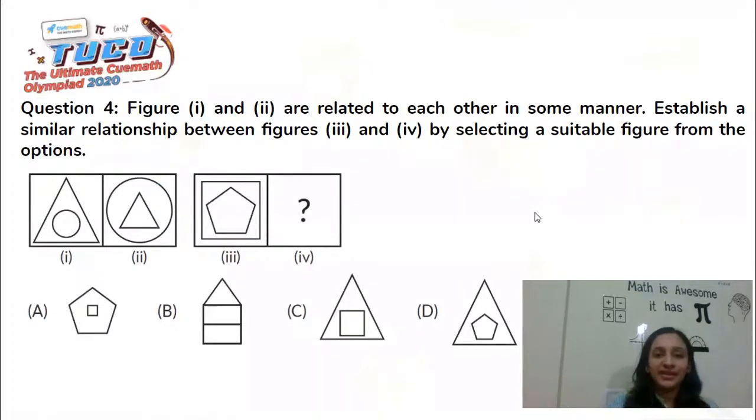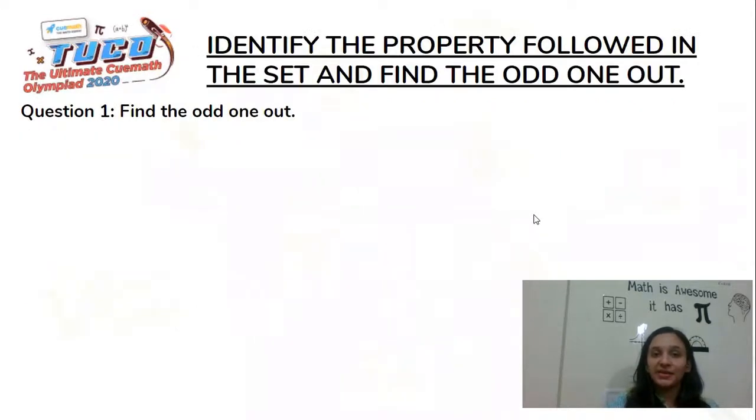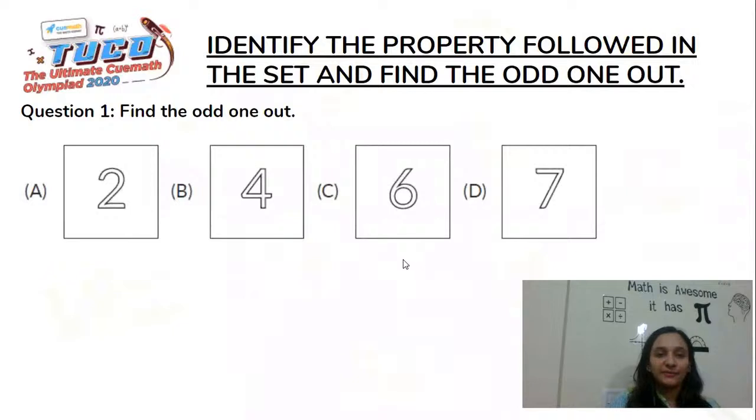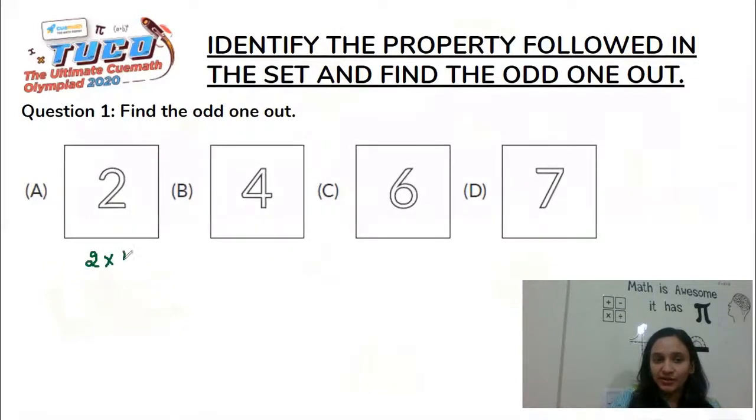Quickly moving on to our next question. It says find the odd one out. So we have basically 4 numbers here, 2, 4, 6 and 7. So it's very easy. I think most of you would be able to answer this question. 2 can be written as 2 times 1. 4 can be written as 2 times 2. 6 can be written as 2 times 3. But 7 can be written just as 7 times 1.